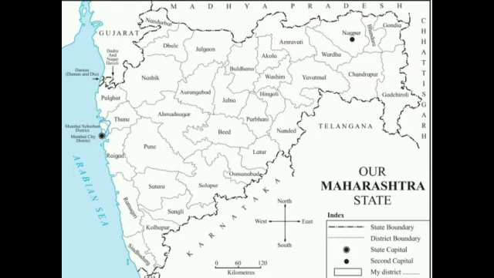Ahmednagar. Here is our district. You can also see the index, directions and the name of this map. This is the Maharashtra state map. There are many different districts in Maharashtra state and our district is here, like a flying bird.